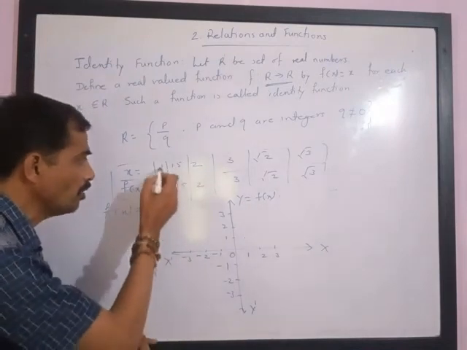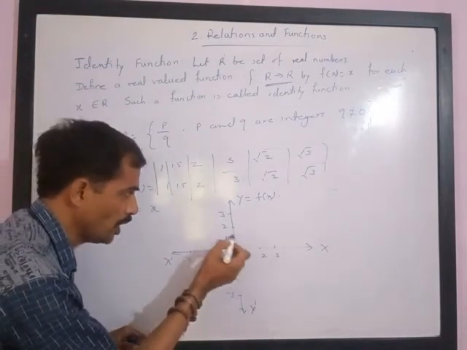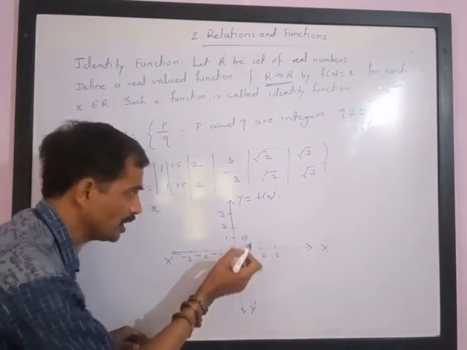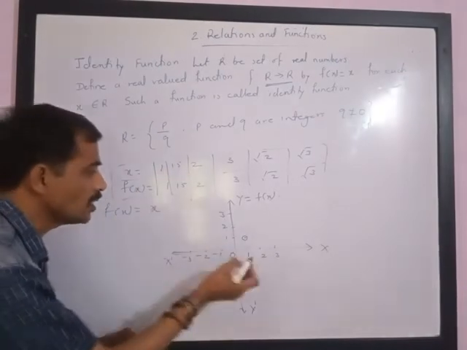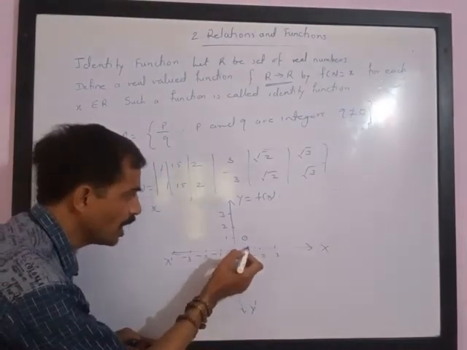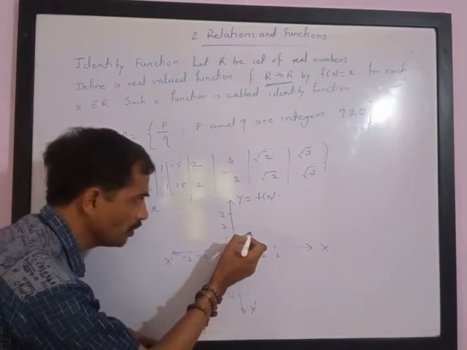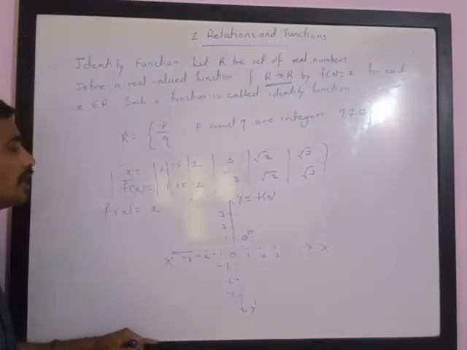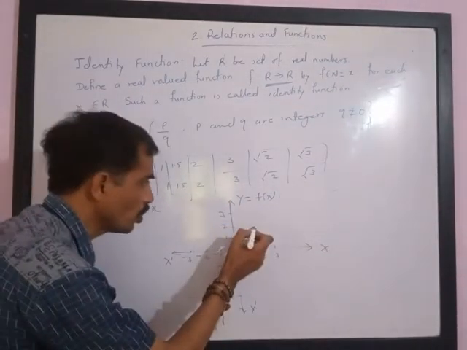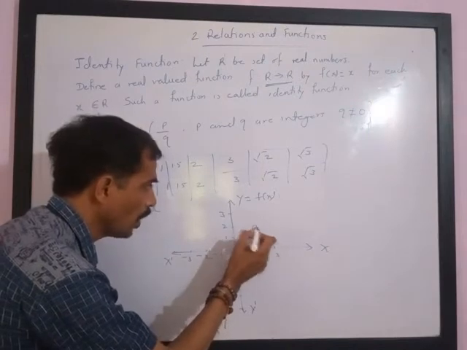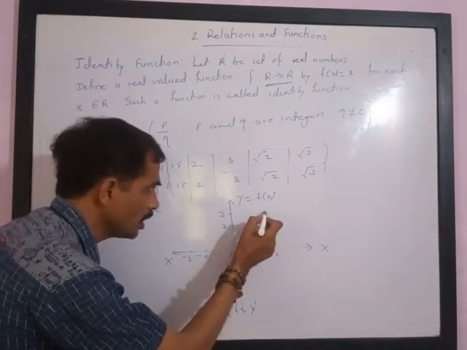If we try to plot, when x is equal to 1, f of x is 1, the point is here. When x is 1.5, that is between 1 and 2, y is also 1.5, so we will get a point somewhere here. When x is 2, y is also 2. When x is 3, y is 3.